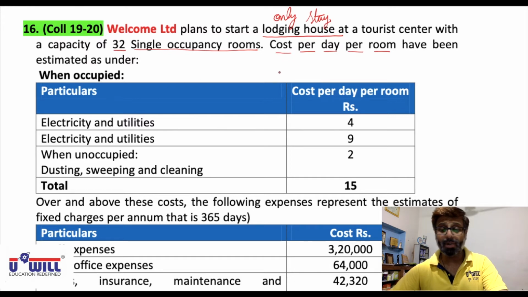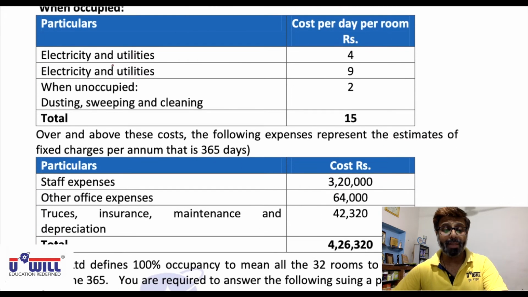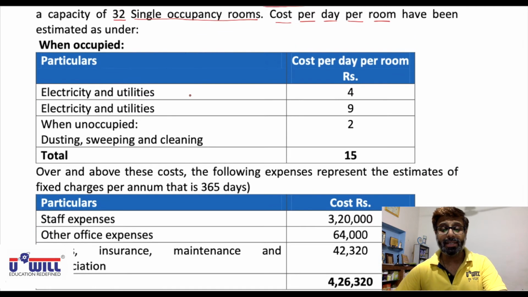So look at the particulars in cost per day per room. Electricity and utilities is 4 rupees. It should be variable cost. Mark it as variable cost. Okay, it's a variable cost because more people, more electricity, less people, less electricity.